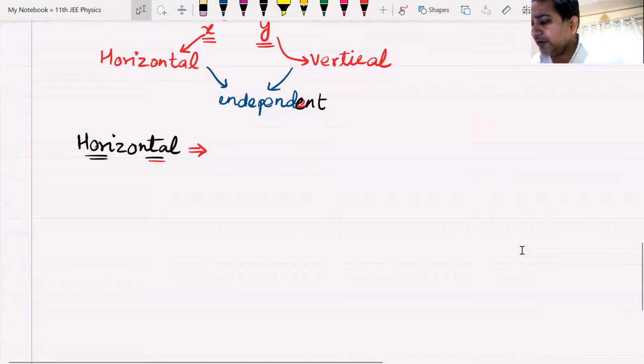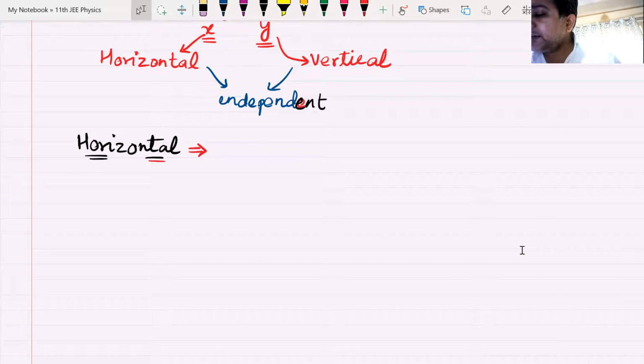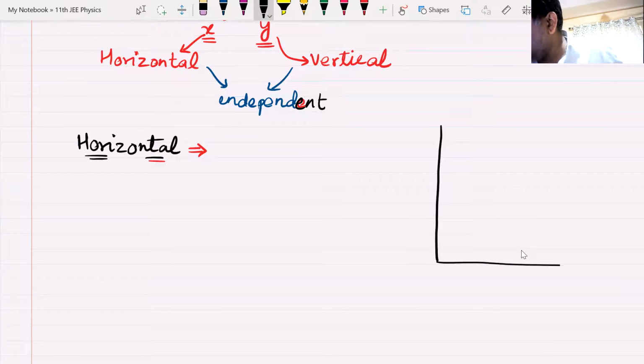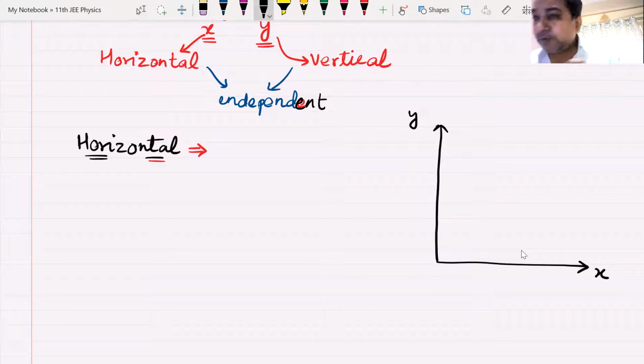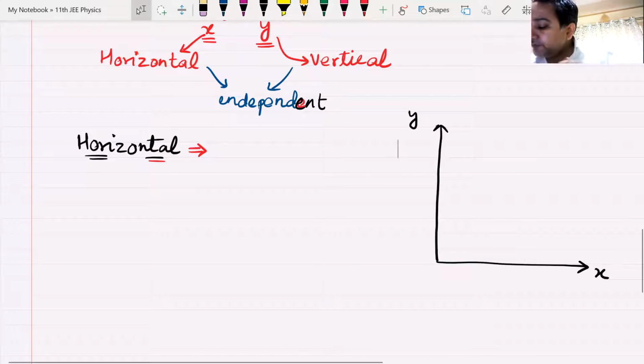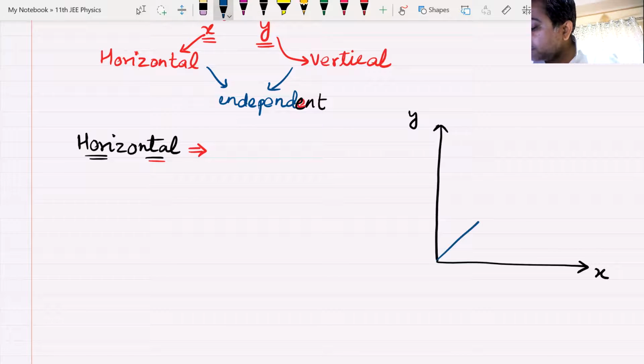First of all, let us take an example. This is my x and y coordinate system, and the body would be thrown up like this with an initial velocity u at an angle theta.